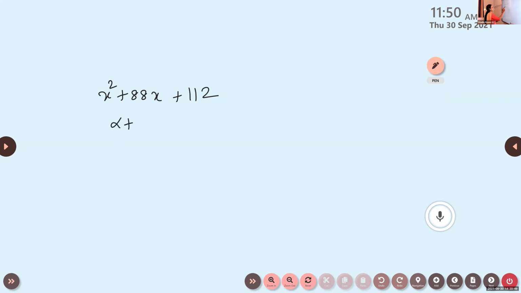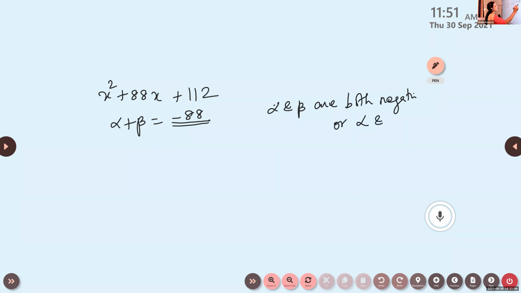For that, you find out what is alpha plus beta. Alpha plus beta, here it is minus 88. Sum of two numbers is negative means what you can say? Either alpha and beta are both negative, or one of the numbers is negative.